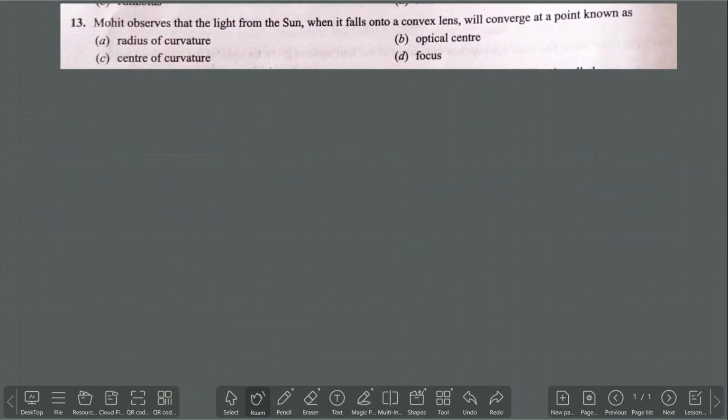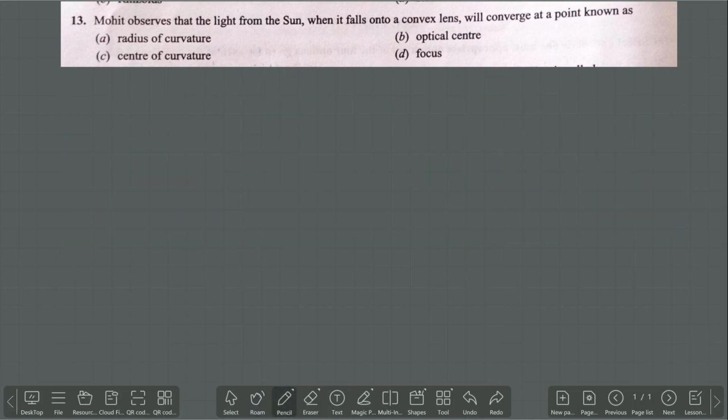Read the question. Mohit observes that light from the sun, when it falls onto a convex lens, will converge at a point known as dash.